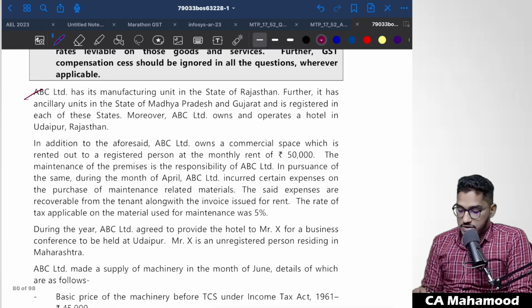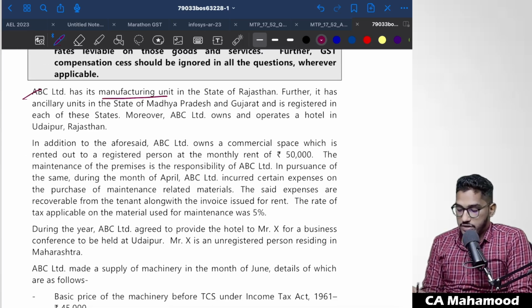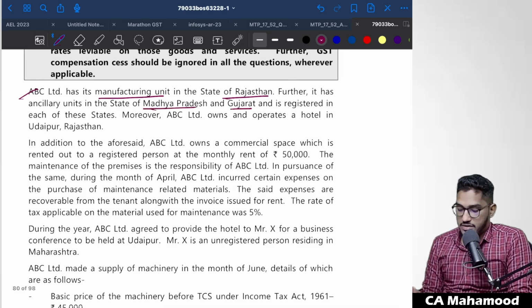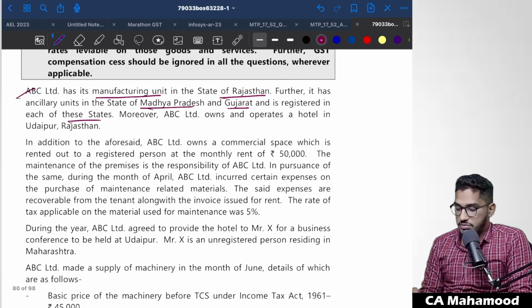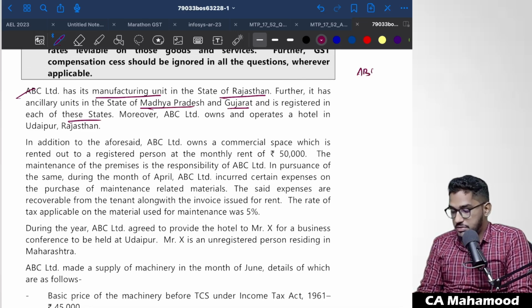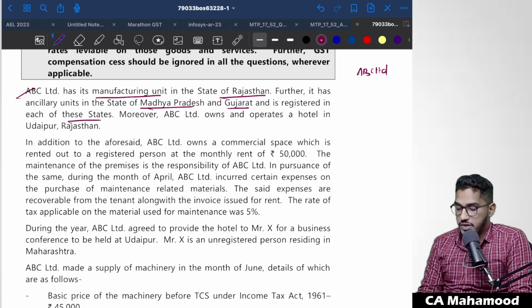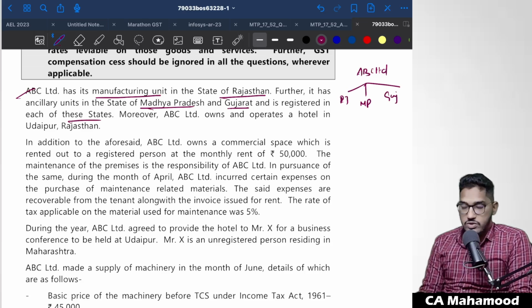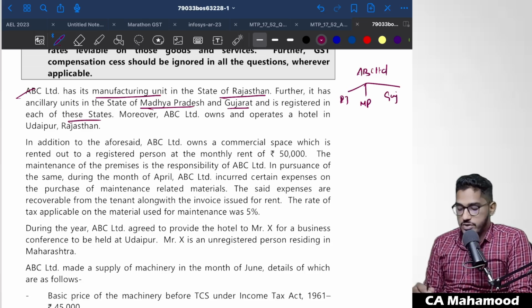ABC Limited has its manufacturing unit in the state of Rajasthan. Further, it has ancillary units in the states of Madhya Pradesh and Gujarat and is registered in each of the states. So there is a company, ABC Limited, with manufacturing units in Rajasthan, Madhya Pradesh and Gujarat. That means it has places of business in three states.